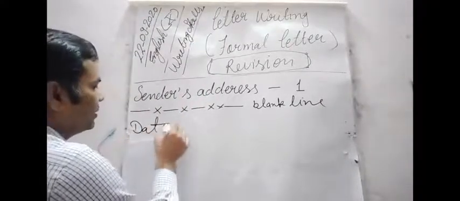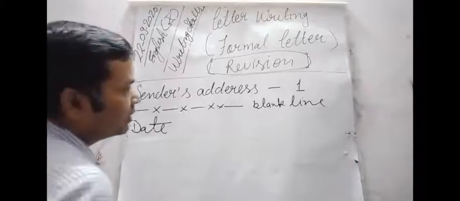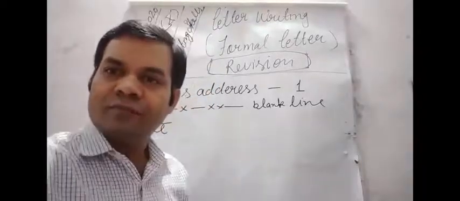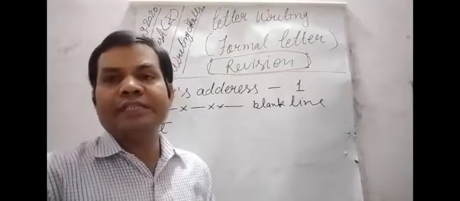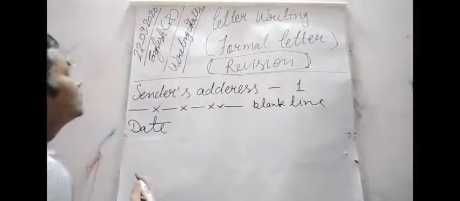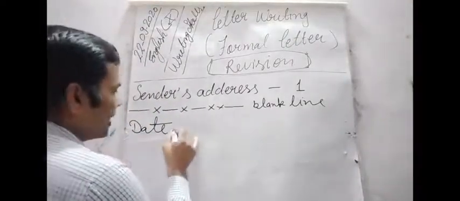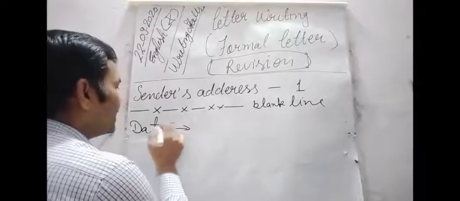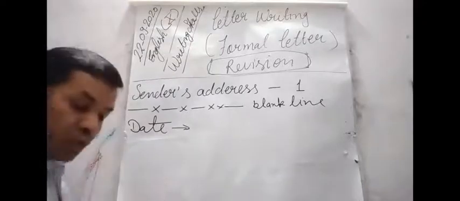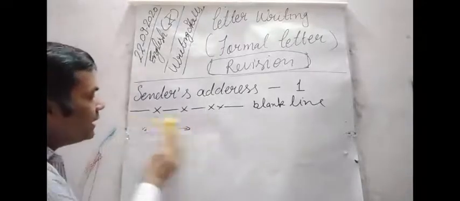Then, dear students, we have to write the date. There are many formats of writing the date, but we are going to use the standard format. Today it is 22nd September. While writing the date in your letter, you should avoid writing the word "date".